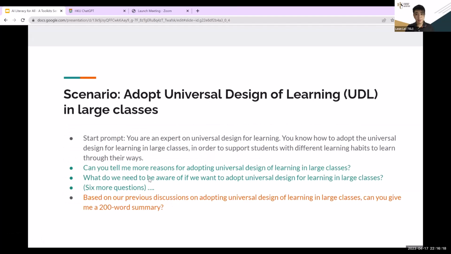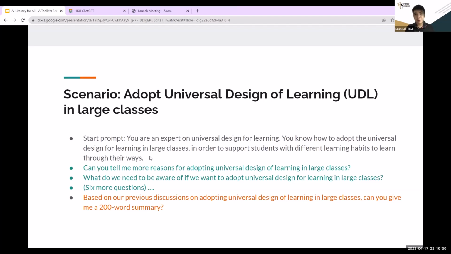And of course, there are also some other scenarios. For example, when I encounter something that I haven't tried before. Okay, I think I want to try something on accessible learning, which is on providing an environment which is favorable and suitable for all kinds of students. So some students may have some special educational needs. Some students may have some special learning habits, etc. So can we design an environment that can be used in large classes, etc.?